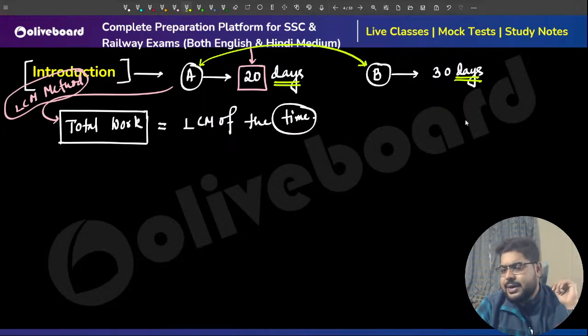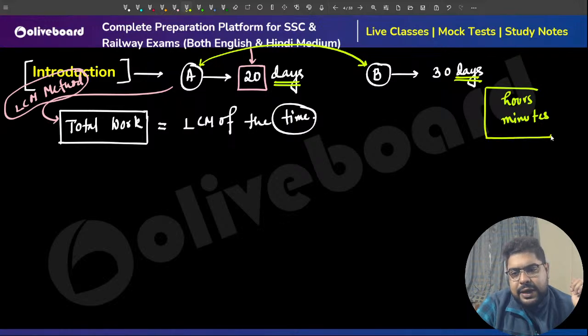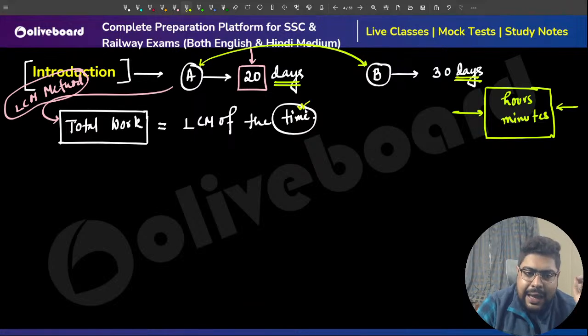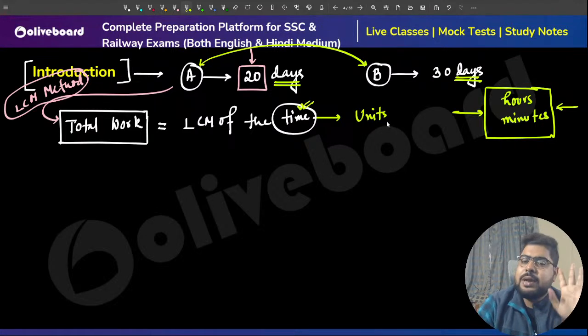In some other question, the time might be given in number of hours, or in number of minutes. So the unit does not matter. The only thing you need to remember is to take the LCM of the times given to you. And one more thing, please keep this in mind: the units of time must be the same.